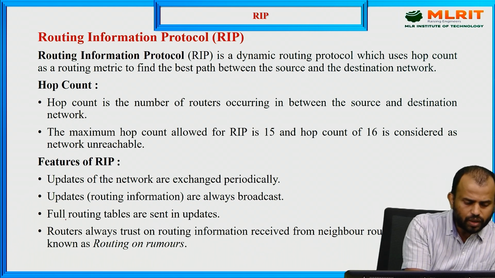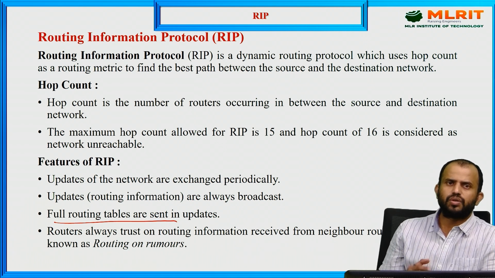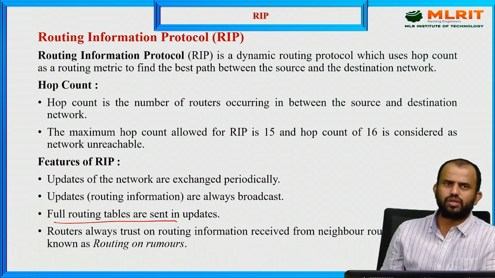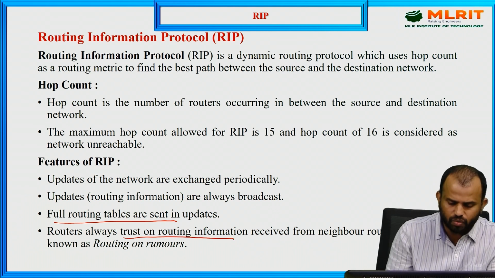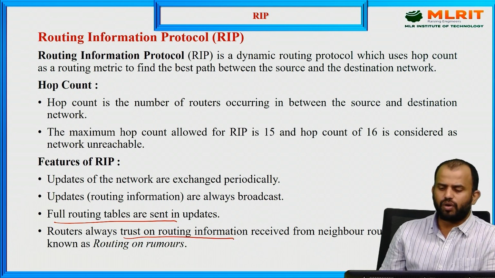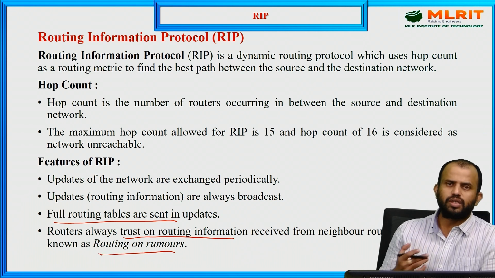And what kind of routing tables are used? Here full routing tables are used to send the updates, to send information from one station to another. The routing information received from neighbor routers is always trusted. This is also called routing on rumors, because it depends completely on the previous router or source point.